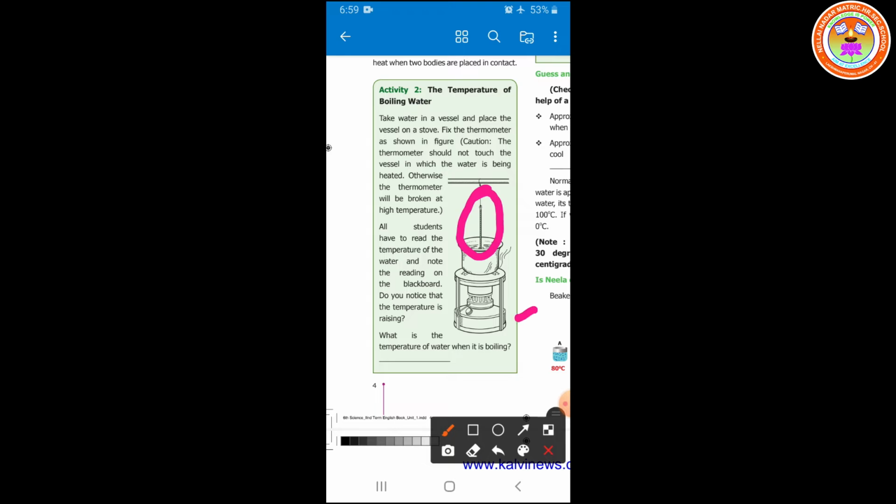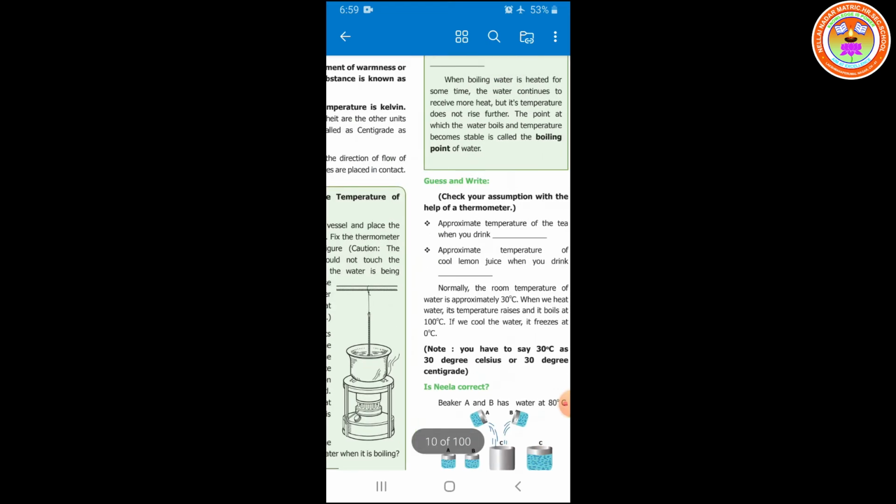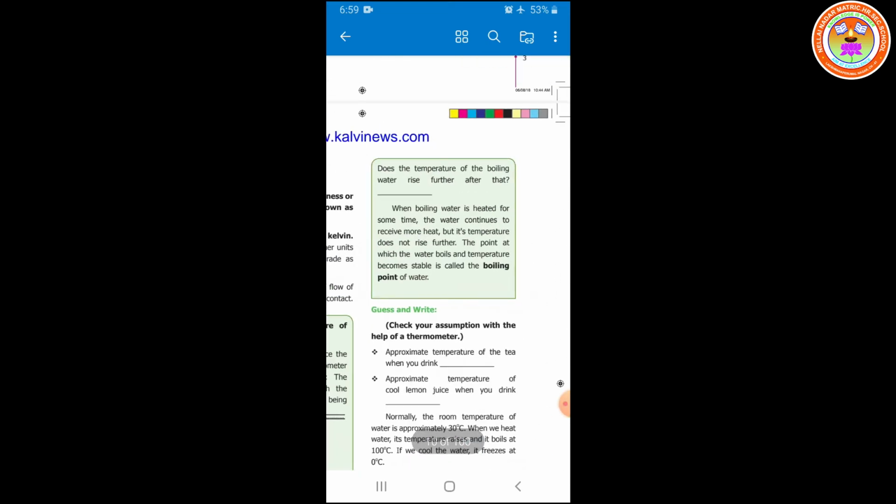We know well what the temperature of water is when it is boiling. It is a basic thing. So what is the temperature of water when it is boiling? You know well, the boiling point of water is 100 degrees Celsius.